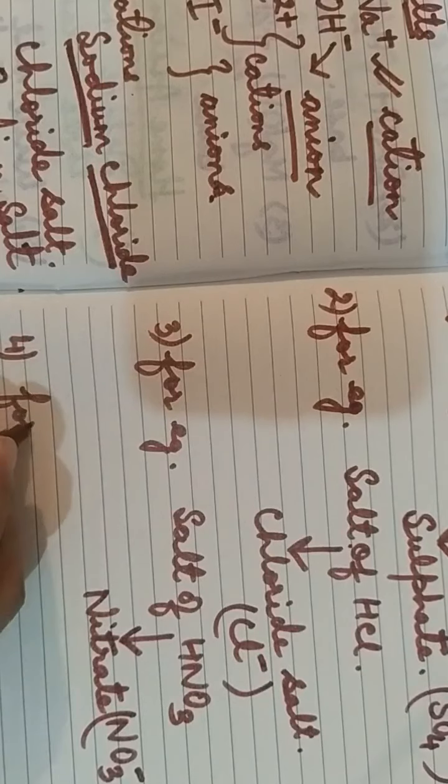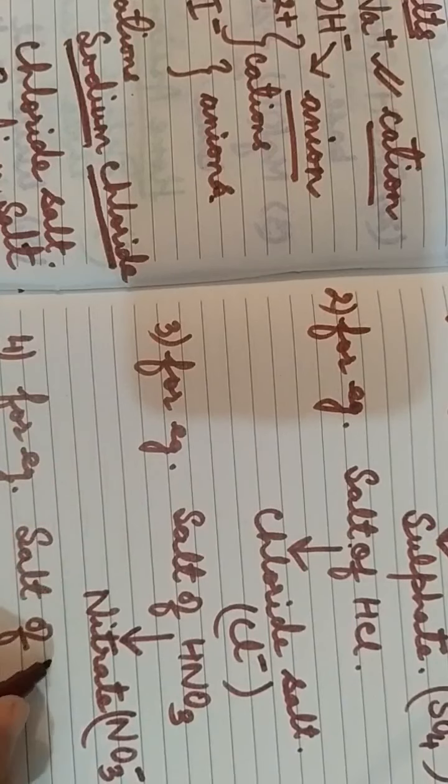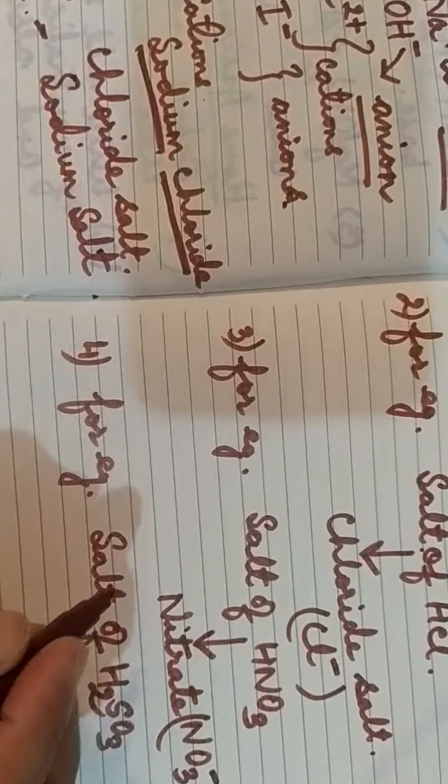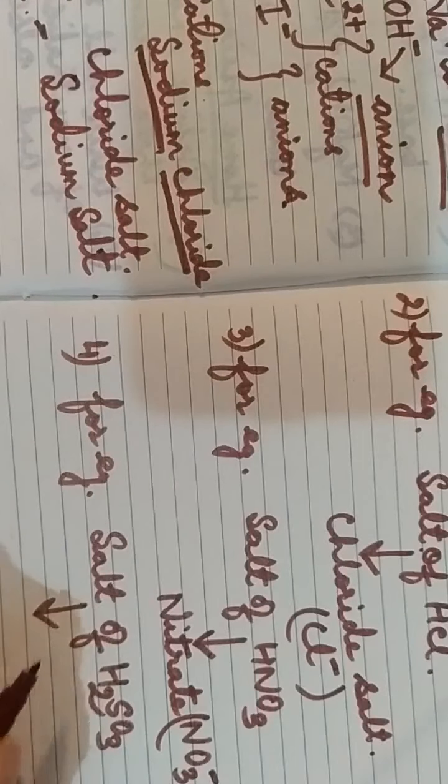For example, the salt of sulfurous acid, that is H2SO3, produces a salt which is known as sulfite, and the symbol is SO3 minus.